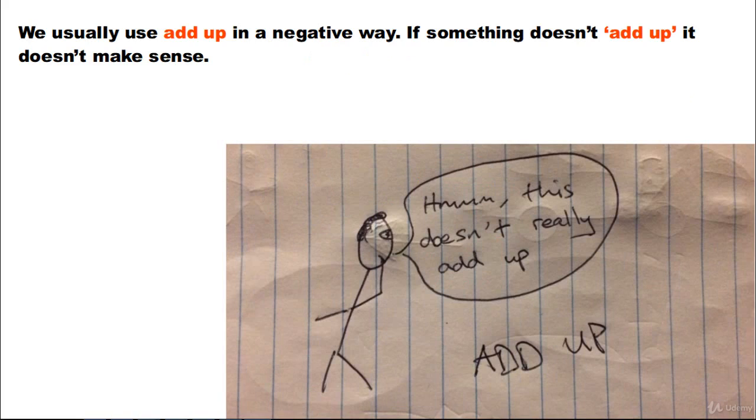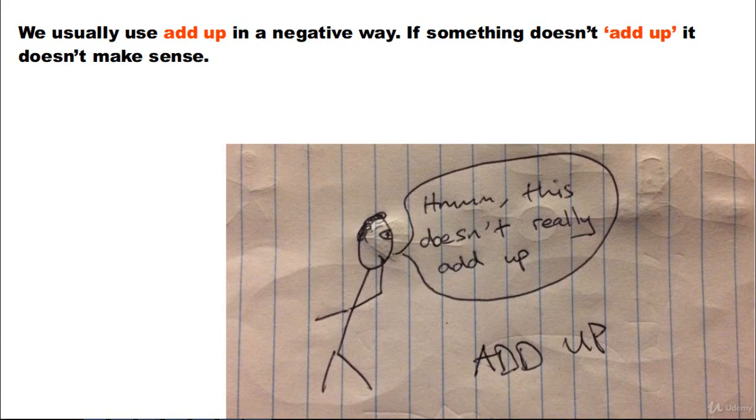For example, 2 plus 2 is 4. 3 plus 2 plus 1 is 6. So that is an example of adding up numbers. But for this phrasal verb, we usually use add up in a negative way. If something doesn't add up, it doesn't make sense.